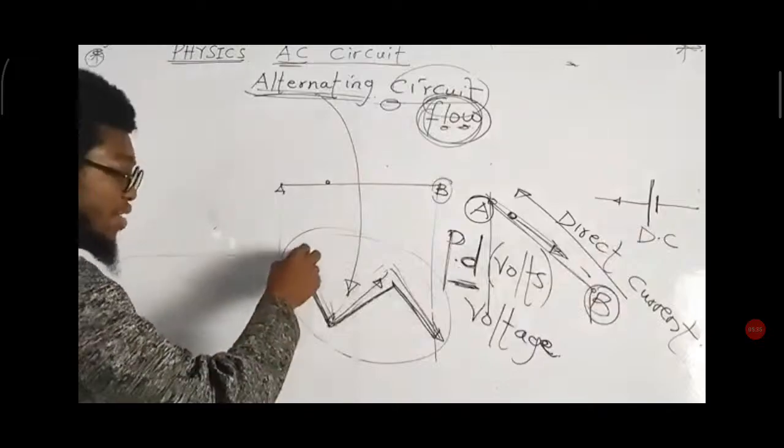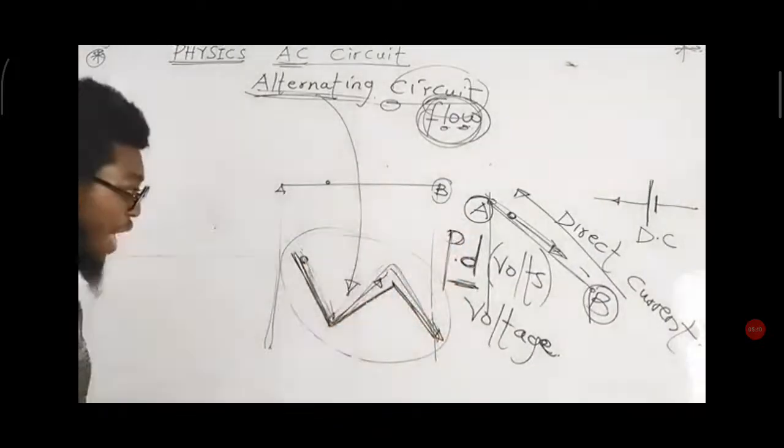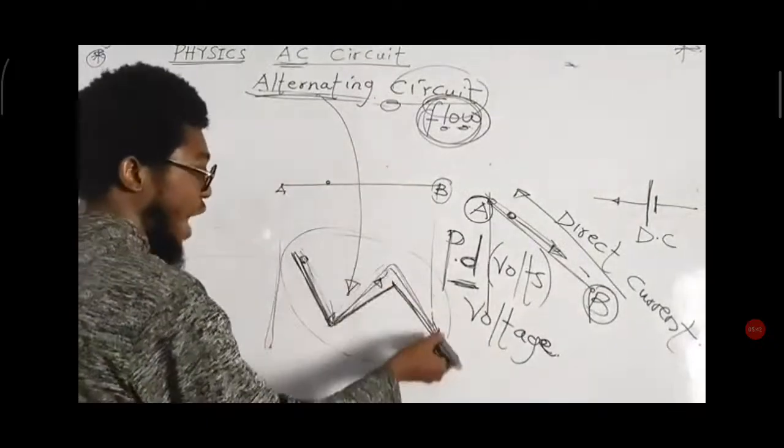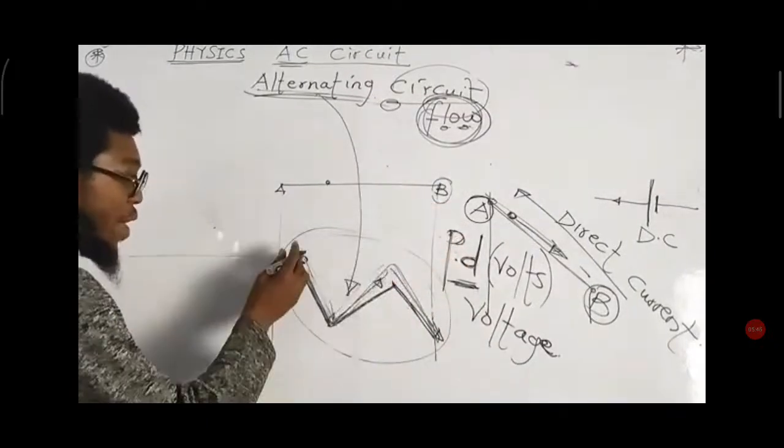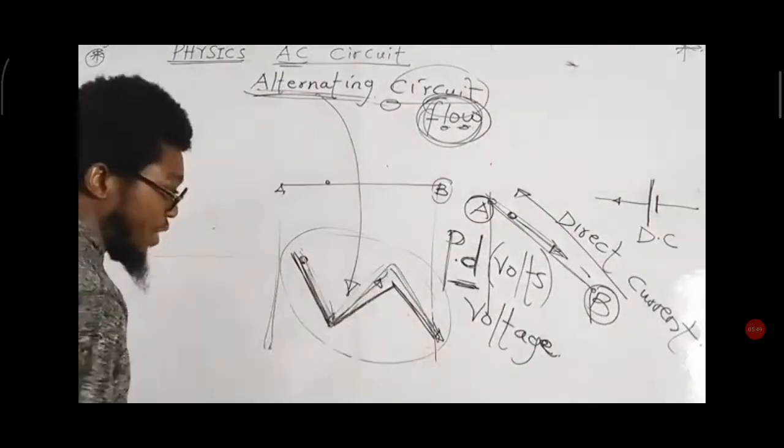In an alternating circuit, we go up and down, just like our wave, like a sinusoidal manner. So what we have in this case now, we can represent here also with a symbol.